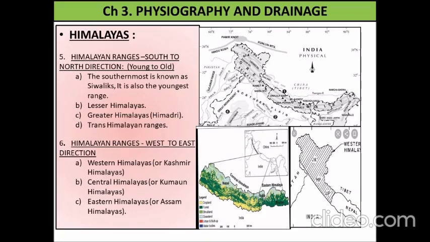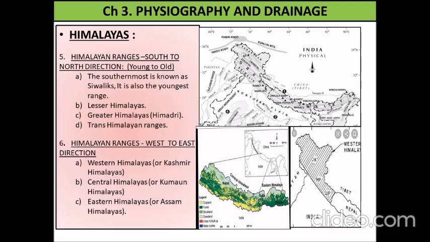As we go from the south ranges to the north direction, the southernmost is known as Shivalik. It is also known as the youngest range. So from this we come to the southernmost ranges of the Himalayas, which are nothing but the youngest ranges. After that, a little bigger ranges are coming, the lesser Himalayas. So along with this, you can see in the map Shivalik.